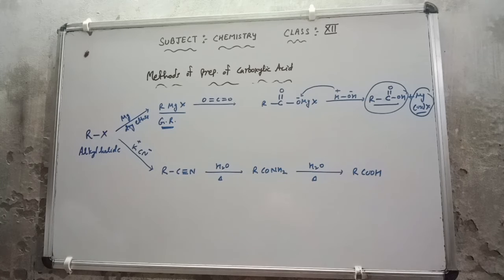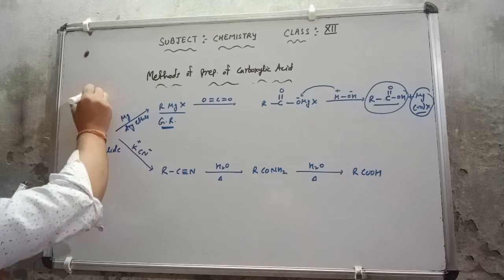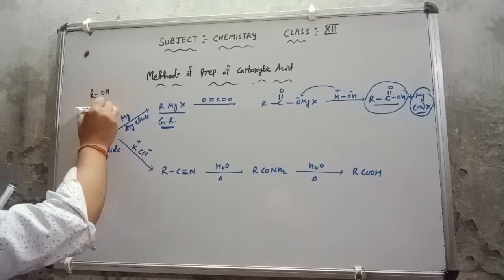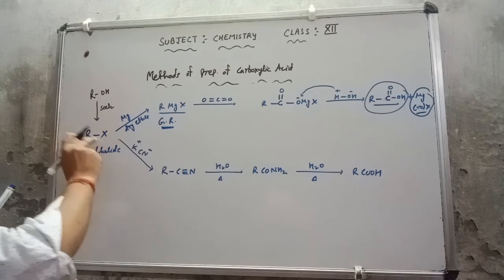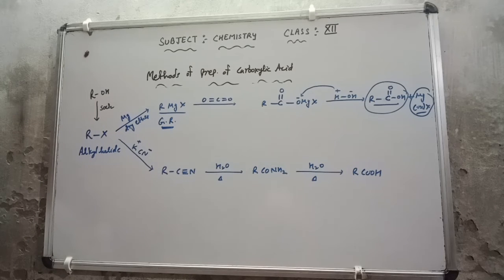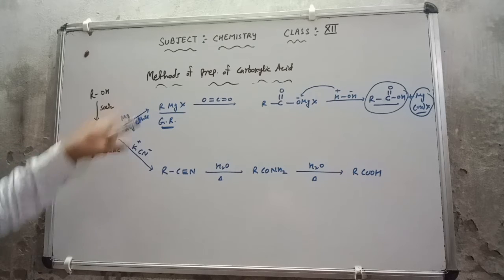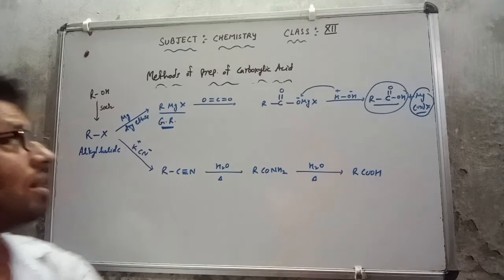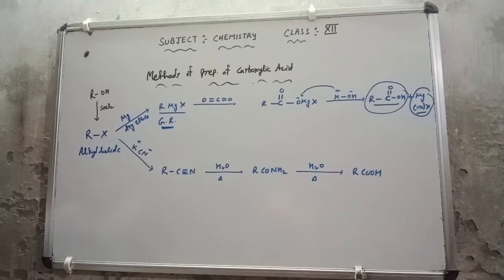Now suppose you want to make the carboxylic acid from the alcohol. Then also there is one major conversion you can do here. Suppose I am having here alcohol, this is ROH. Then this ROH reacted with SOCl2 will be giving us the haloalkane. After that, the same procedure you can follow here. So from alcohol also we are getting the carboxylic acid in ascending order.